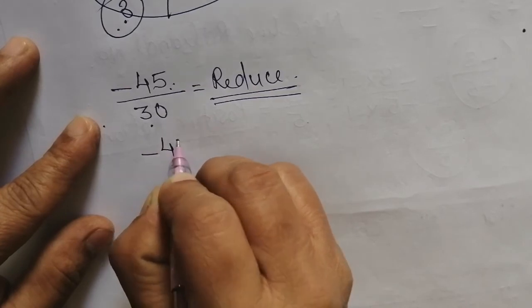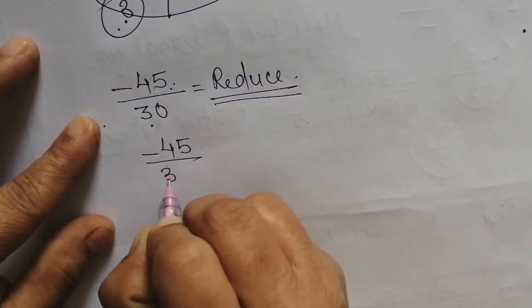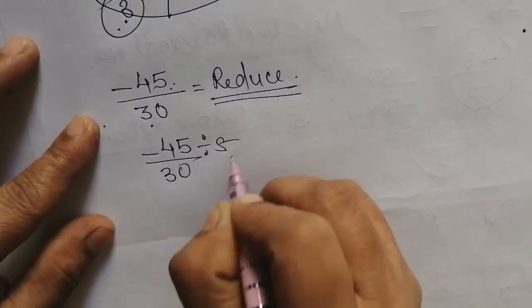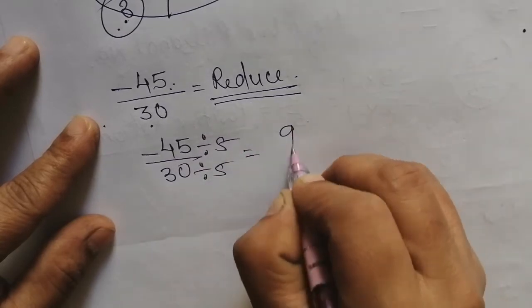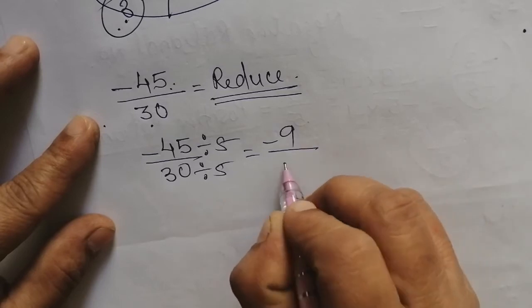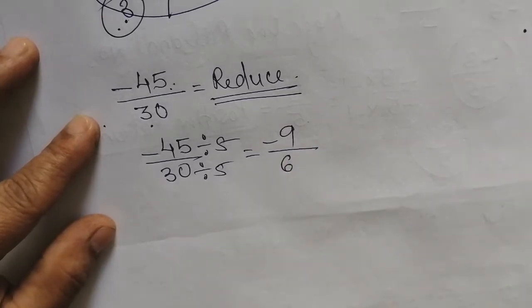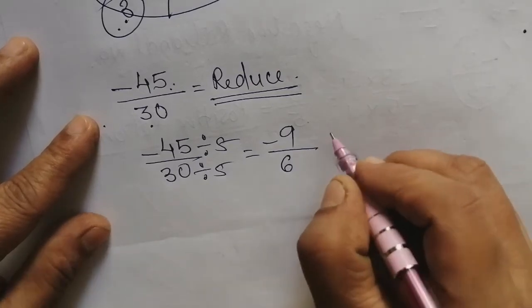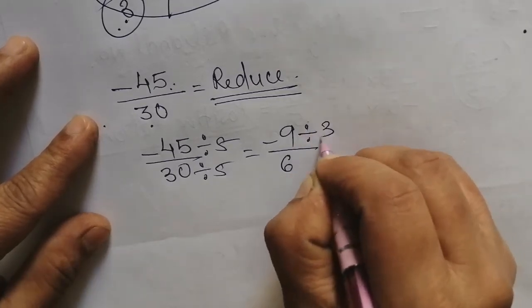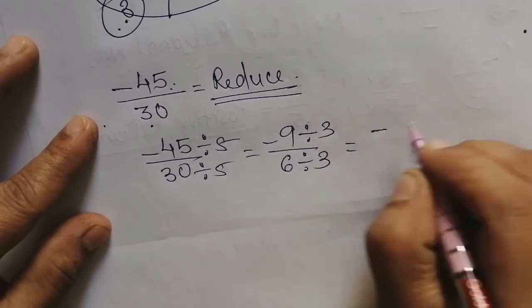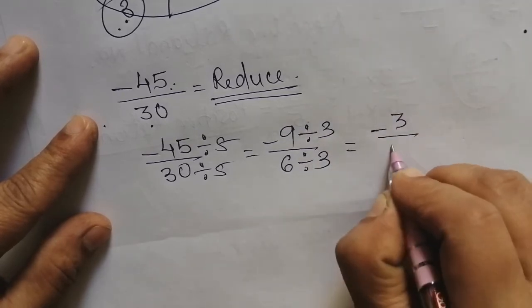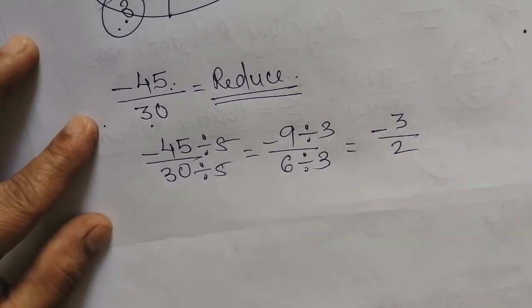So minus 45 by 30, if I divide by 5, I'll get minus 9 by 6. Okay. Again 9 and 6 have a common factor, that is 3. So again divide by 3. It will be minus 3 and plus 2.